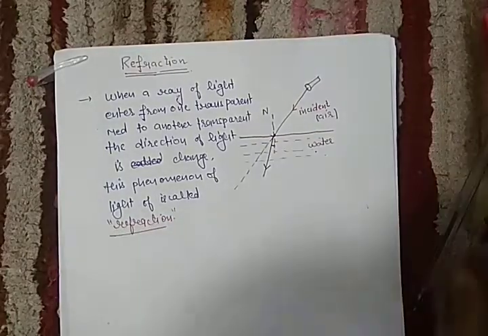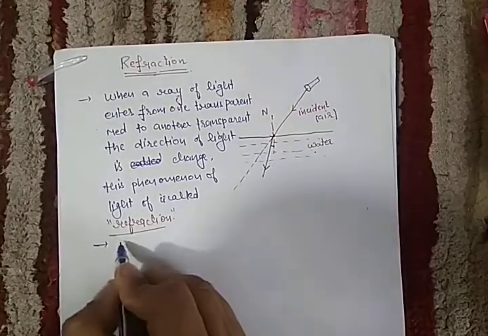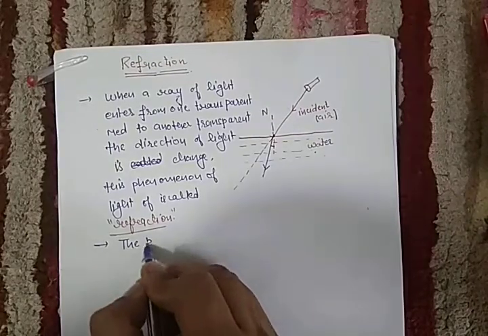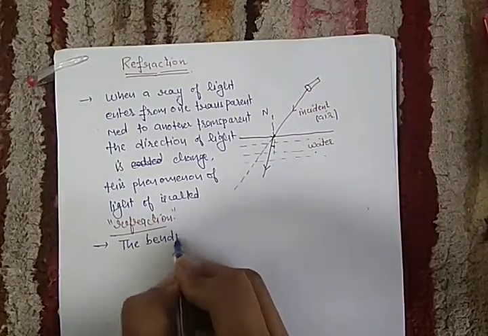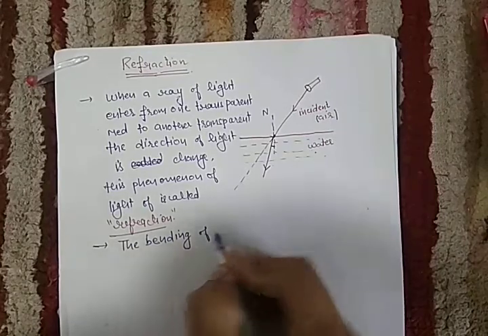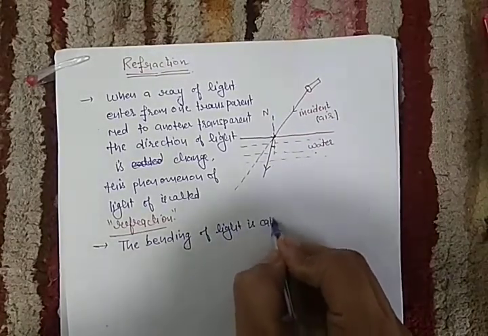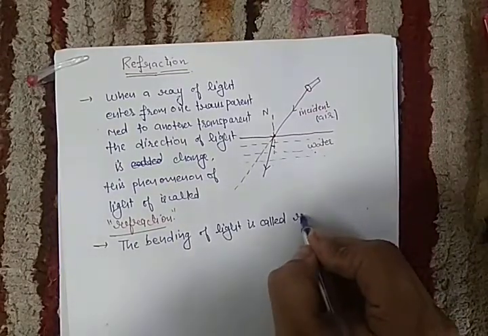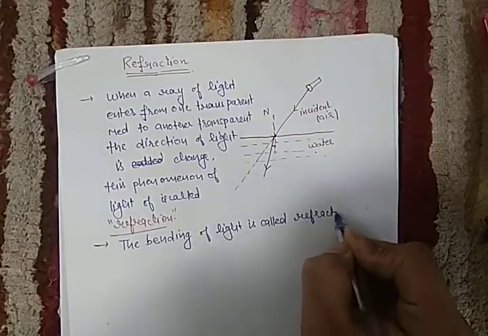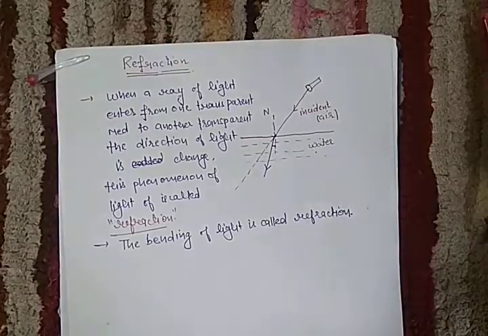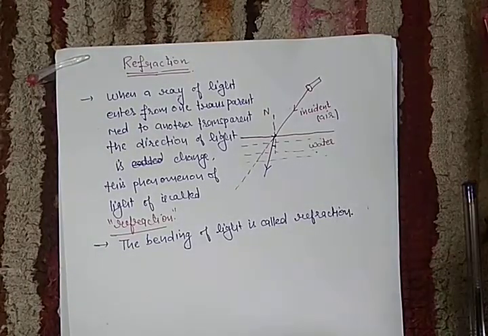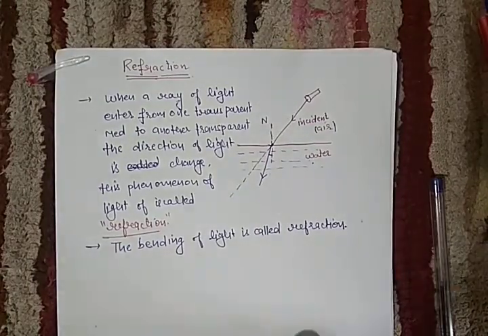In other words, we can say the bending of light is called refraction. This is the very easy way that we understood. Now a few things we have to keep in mind.